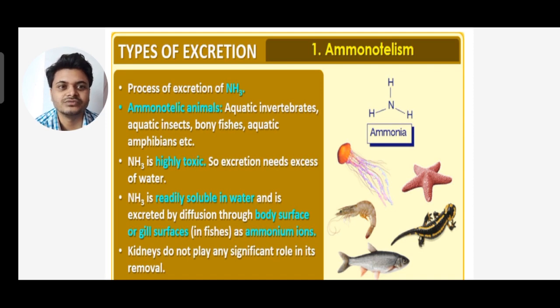Ammonia is readily soluble in water and is excreted by diffusion through body surfaces or gills in fishes, as ammonium ion. The kidney does not play a significant role in its removal. You can see the ammonia structure NH3, and examples are given on the right hand side.